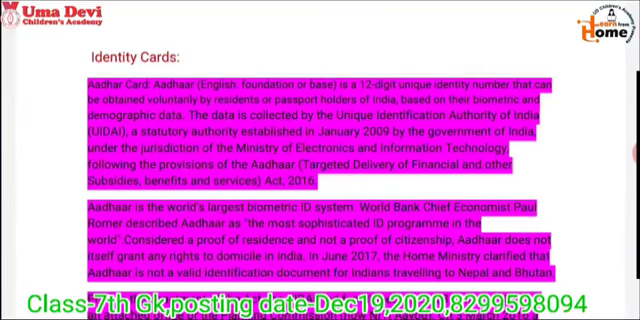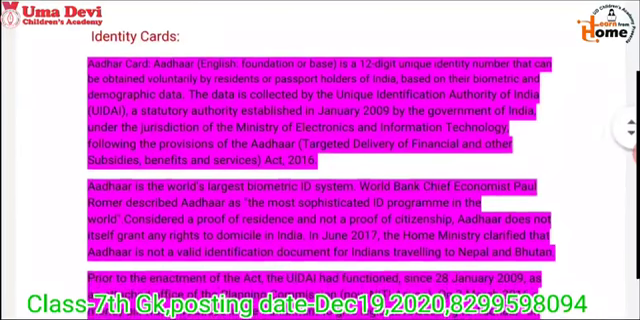And Aadhaar card is very important for taking subsidies, benefits and other services. Suppose when you go to get a domestic LPG cylinder, at that time the subsidy is directly sent to your account, because Aadhaar card is linked to your account.